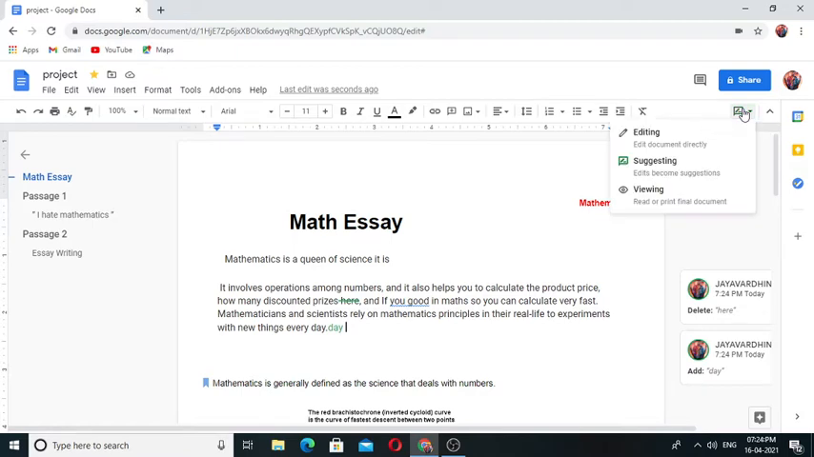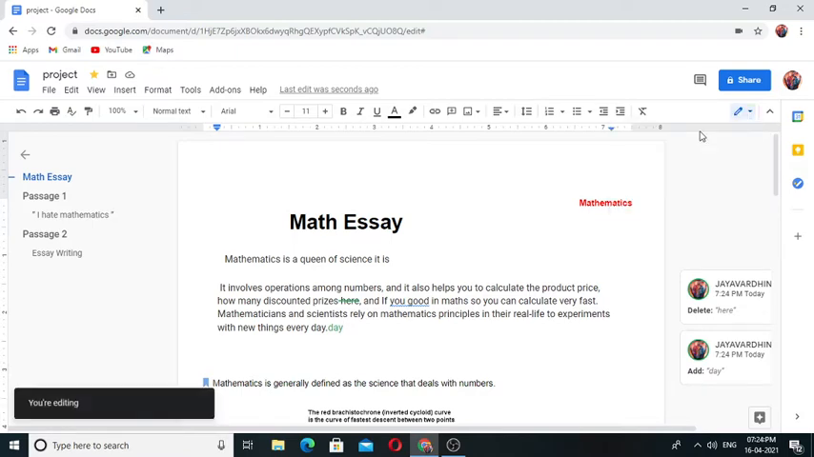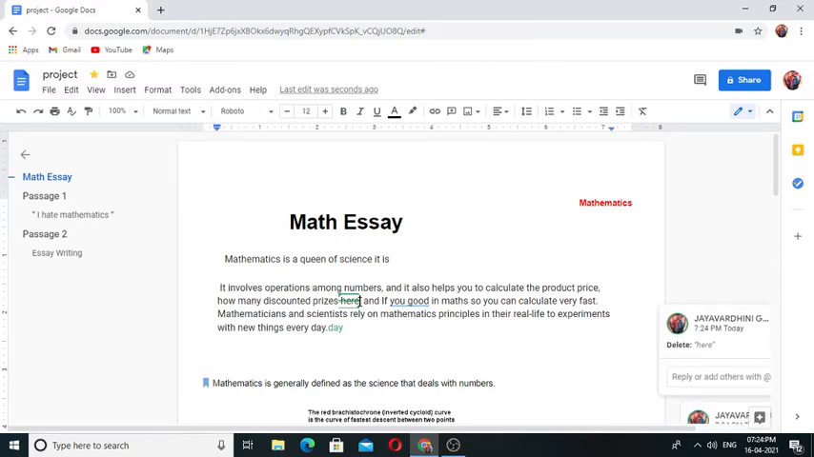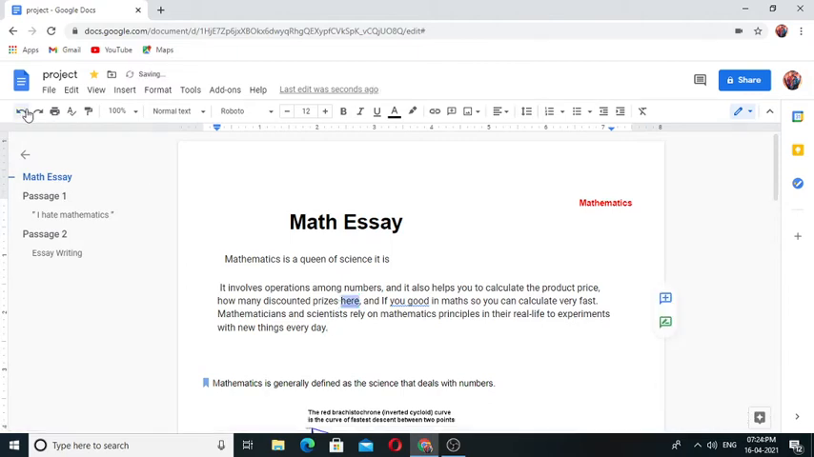Now I am back switched into my editing mode. In editing mode, here you can see that suggestion you have made. If you want, you can change the suggestion. I am undoing all this work.